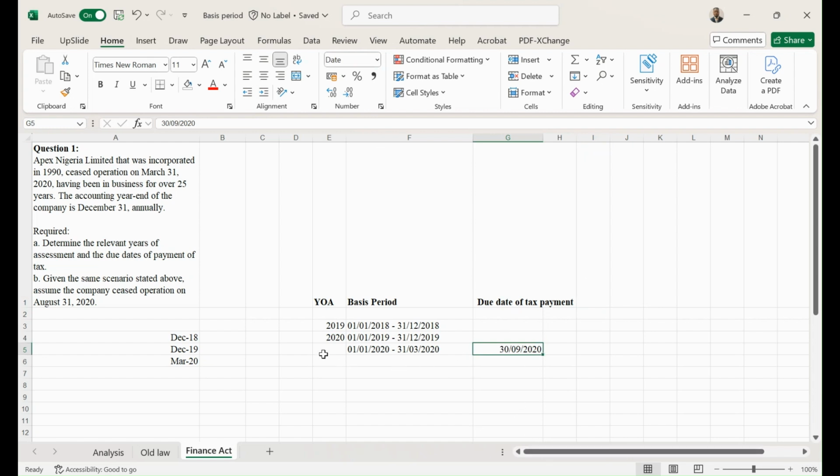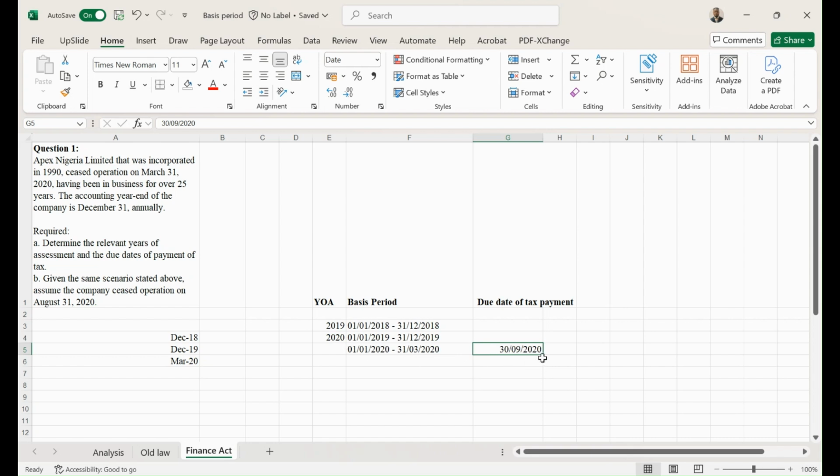Okay, so according to the tax law or the Finance Act, the year of assessment will be the year of the due date. This means that the payment of tax after cessation is still due in 2020, in September 2020.